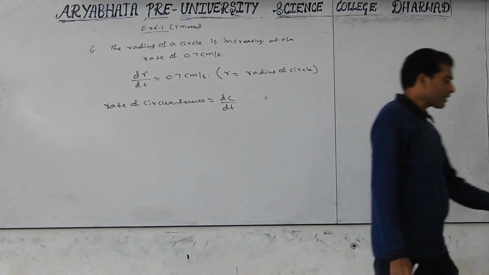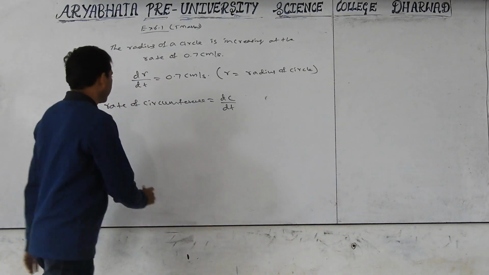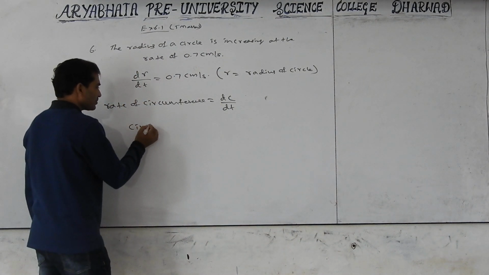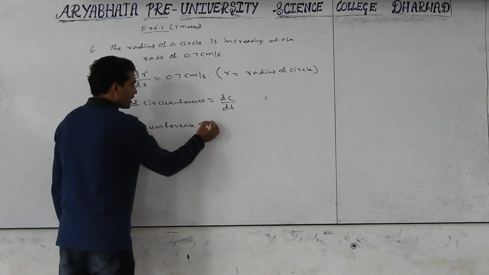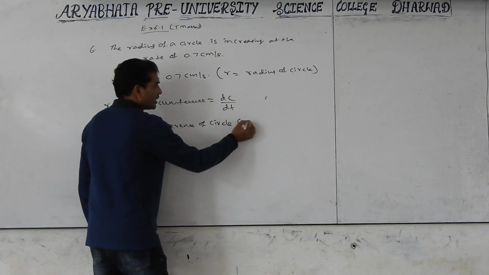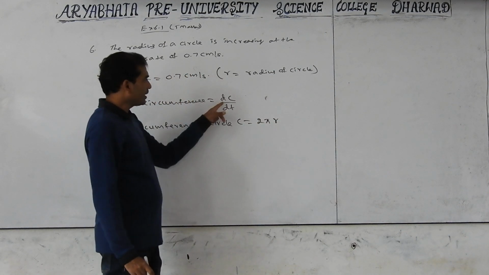Okay. What is the circumference of a circle? It is 2 pi r. So circumference of circle c equal to 2 pi r. Now we should find dc by dt.